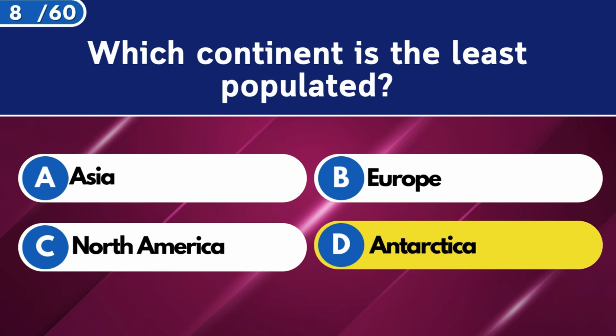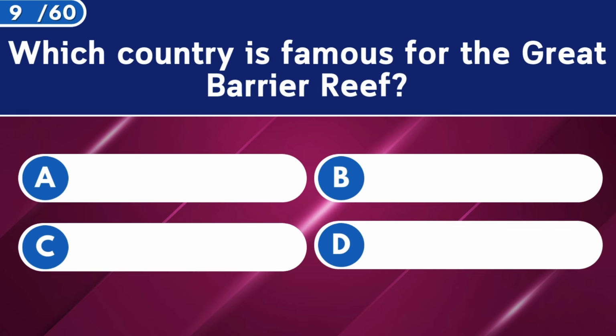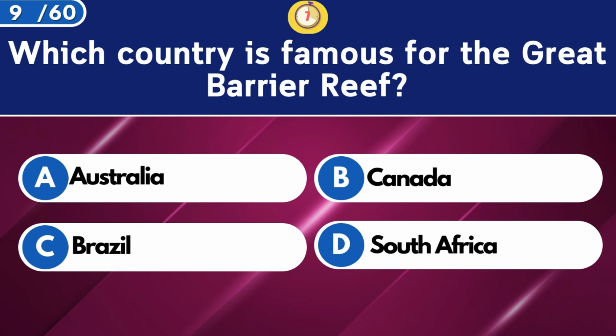Antarctica. Which country is famous for the Great Barrier Reef? Australia.